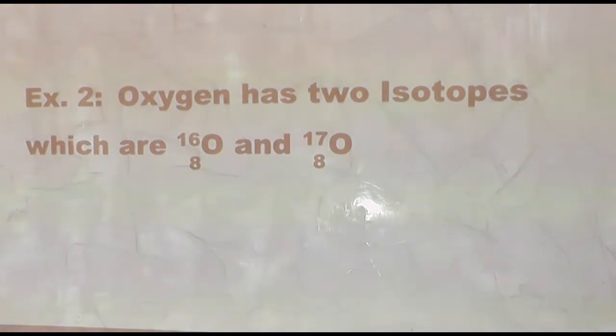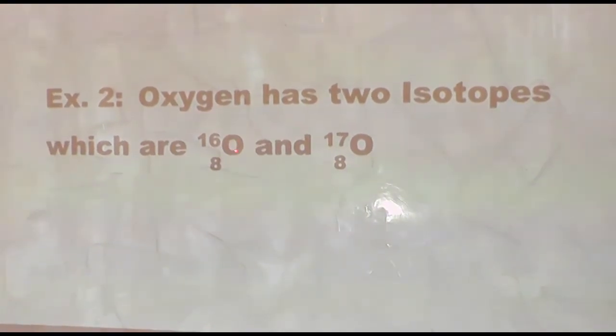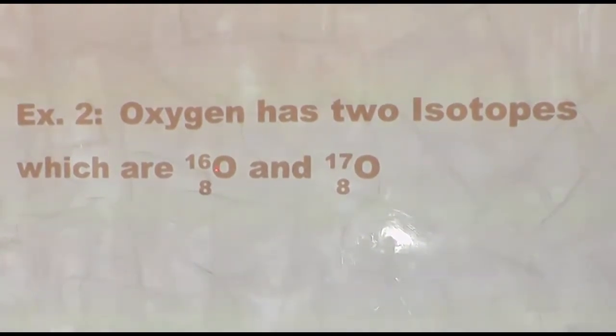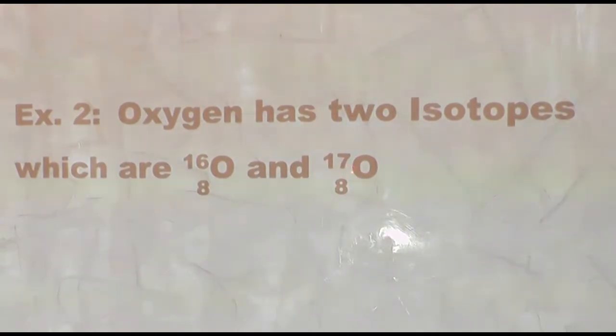Example number 2. Oxygen has two isotopic forms. It has two isotopes, which are oxygen with atomic mass 16 and atomic number 8, and oxygen with atomic mass 17, atomic number 8. The first isotope with mass number 16 is called oxygen 16. And the second with mass number 17 is called oxygen 17.